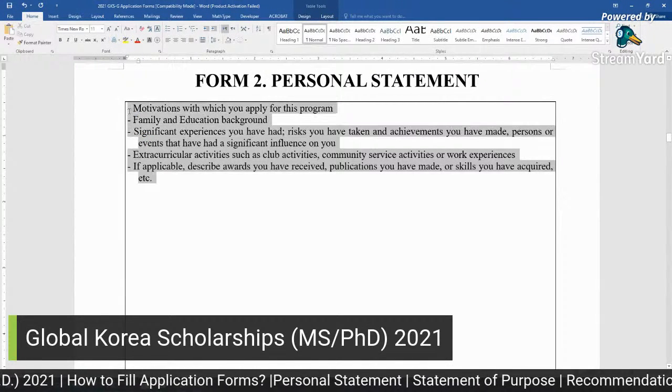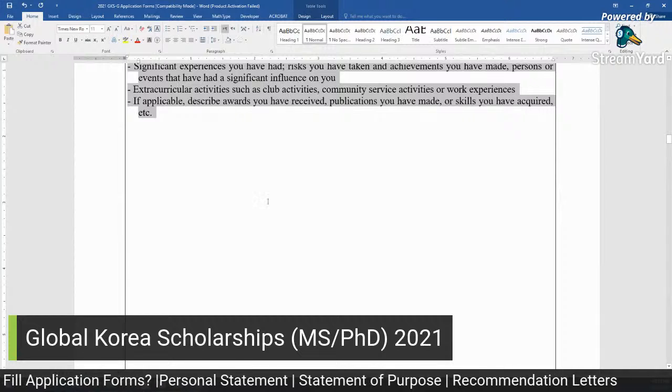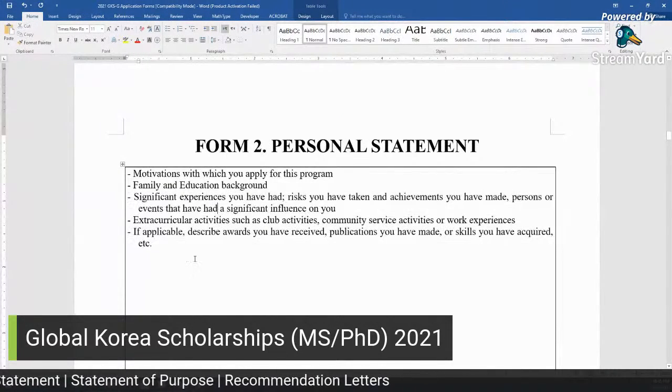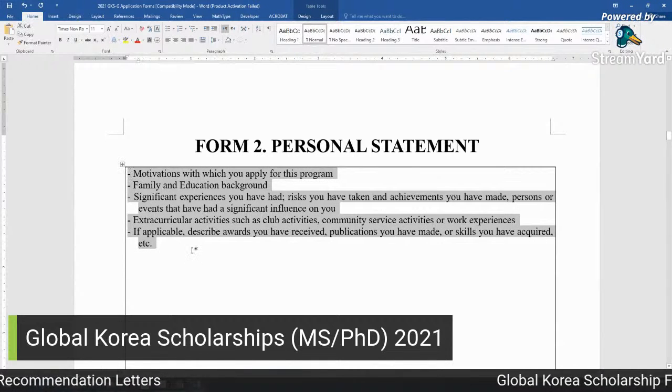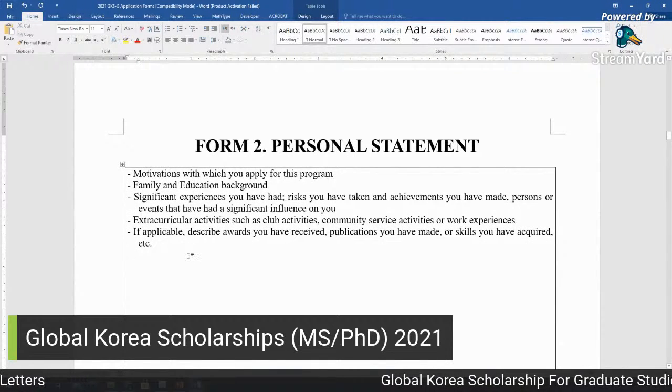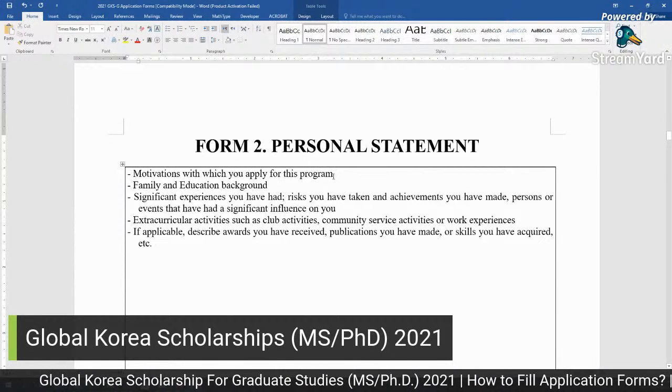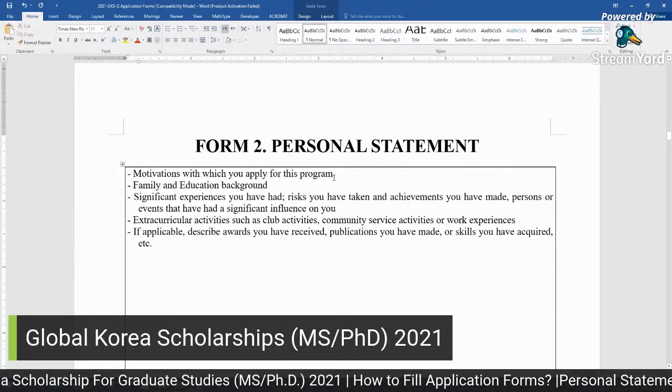You can even delete the table if your statement is getting lengthy or more than the given limit, because you do not want to exceed the limit or disobey the instructions. These are the questions: the motivation with which you apply for this program, very specific to your program.